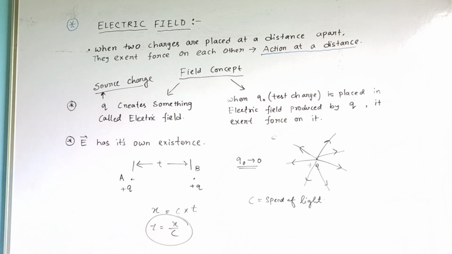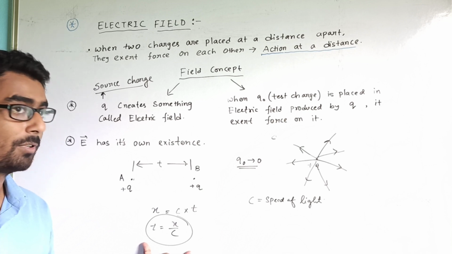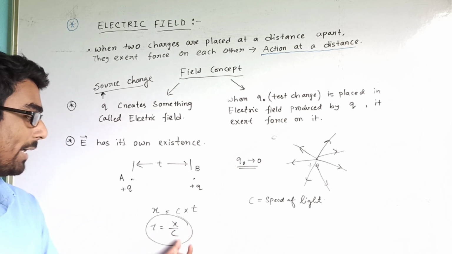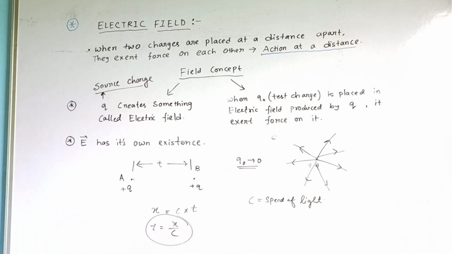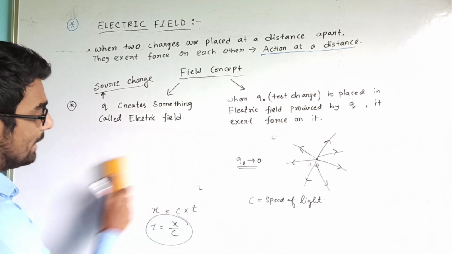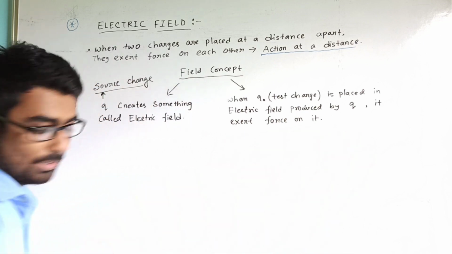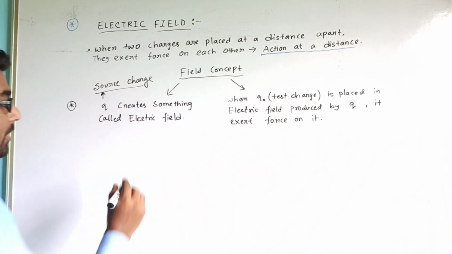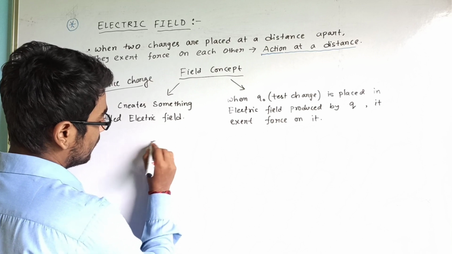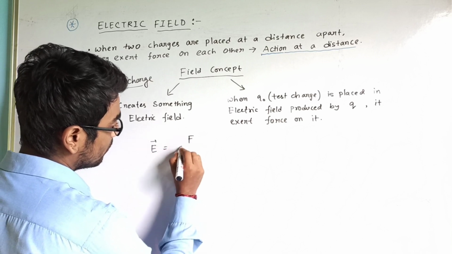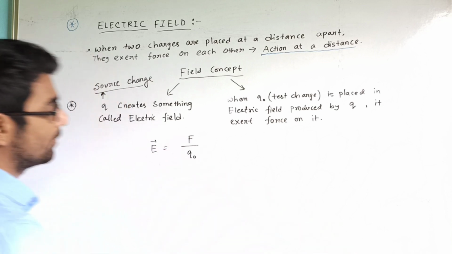In a similar way, the time of appearing of electric field will be x by c. Simple concept. So here electric field intensity can be defined as force by Q naught.